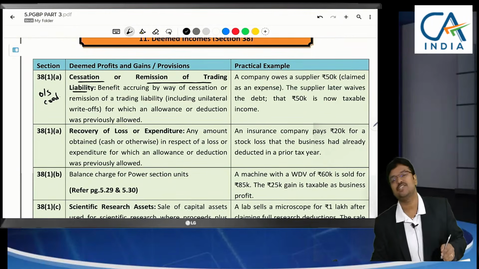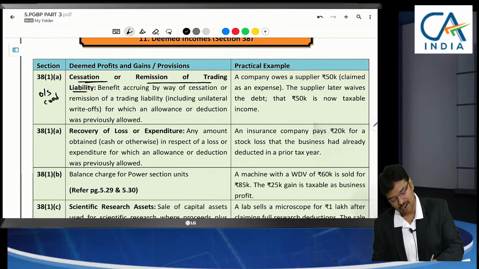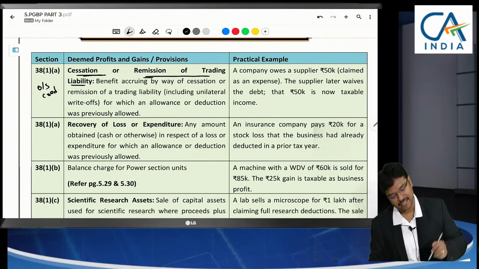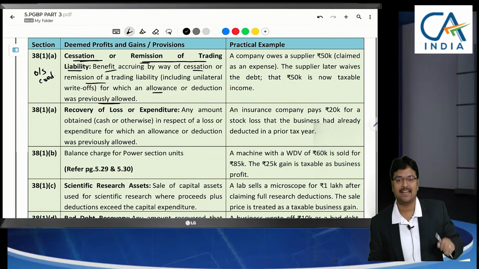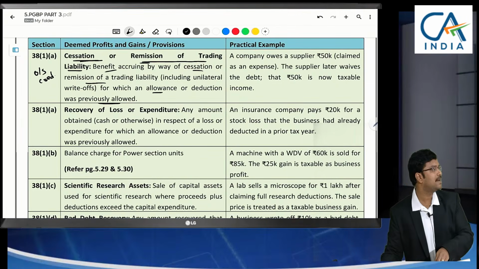But what section is specifying this? Cessation or remission of a trading liability. Benefit accruing by way of cessation or remission of a trading liability, for which an allowance was given earlier. That means the purchase has already been claimed as expenditure.